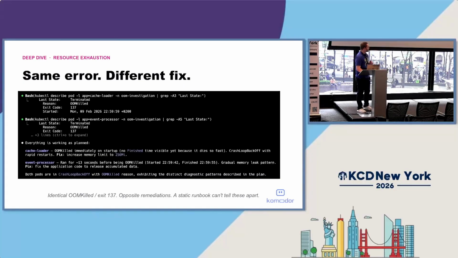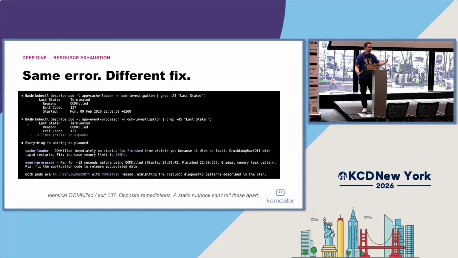Let's take a look at this first one. I know I've broken a big rule of PowerPoint and put way too many words on a slide, but I'll try and simplify this down for everybody today. You'll see at the top these little green circles. Those are next to deployments. On the top, we have one deployment called cache loader. Just below it, we have another called event processor. These two are interesting because if you look just below them, you'll see a last state, a reason for that last state, and an exit code. They are identical for both of these workloads.